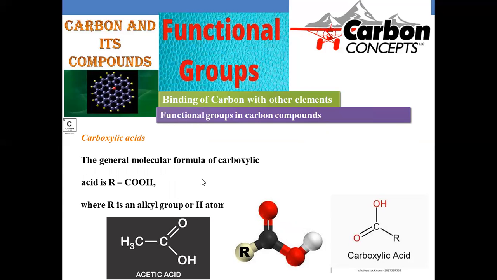Right. So the general formula for these carboxylic acids will be R-C double bond O-H. Acetic acid is the simplest example, CH3C double bond OH. Vinegar is a commonly used example. There is a difference between glacial acetic acid and dilute acetic acid.